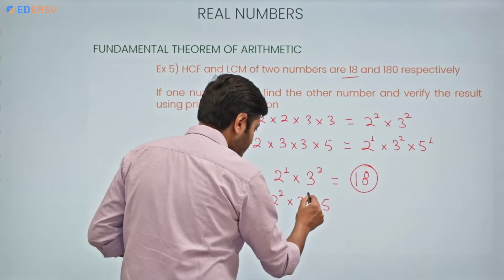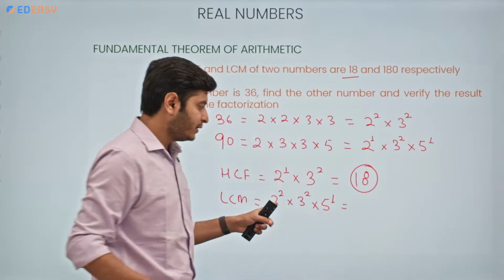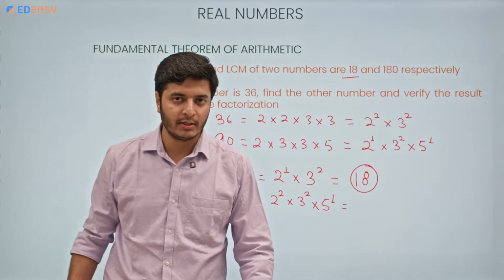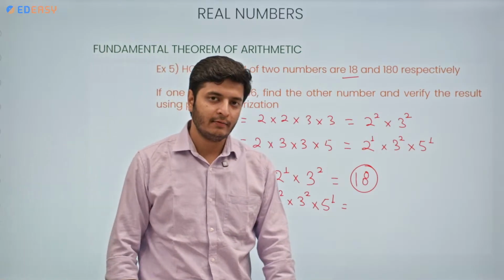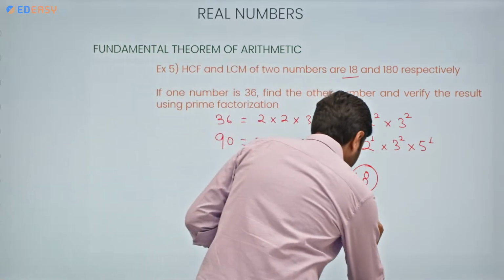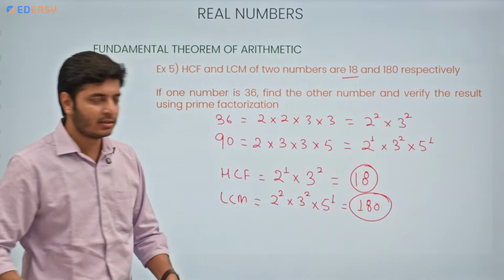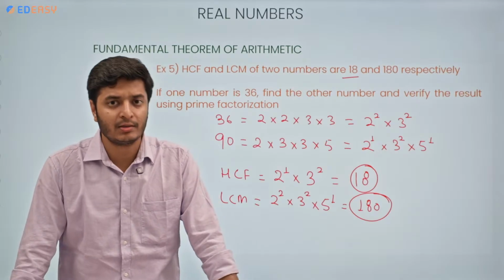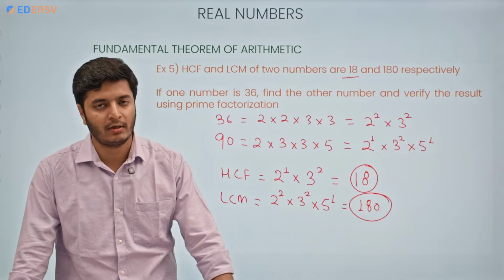Highest power of 3, 3 square. Highest power of 5, 1. 2 square is 4 into 3 square 9. 4 into 9, 36. And 36 into 5, 180. So it means that this number is correct. That second number is 90, and we have verified this using prime factorization.